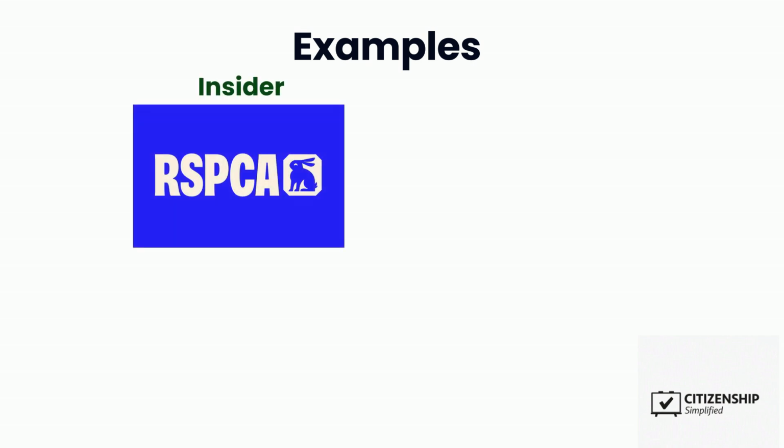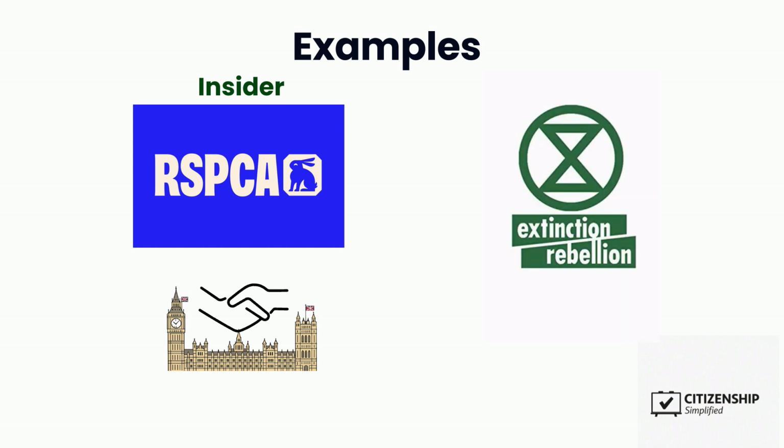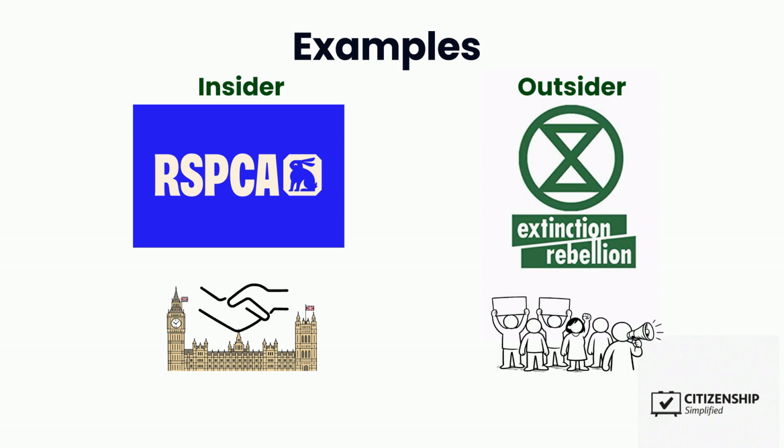For example, the RSPCA is a cause group that campaigns for animal welfare. They work with government departments to improve laws on animal protection. On the other hand, Extinction Rebellion is an outsider group. They use protests and direct action to raise awareness about climate change.